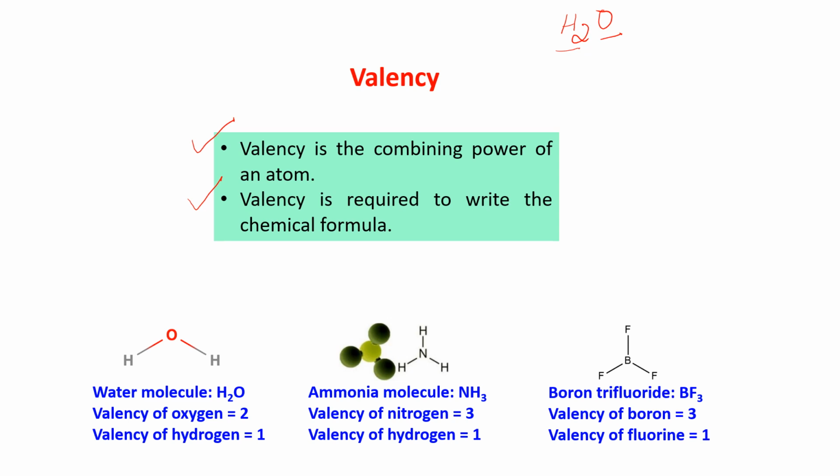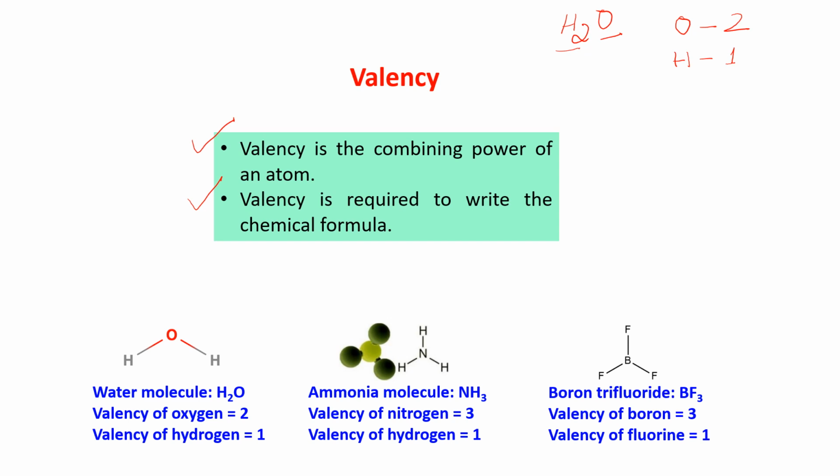Now I am just showing you. The valency of oxygen is 2. How does it come? There is a method of calculating, but for now please learn it. The valency of oxygen is 2, and the valency of hydrogen is 1.